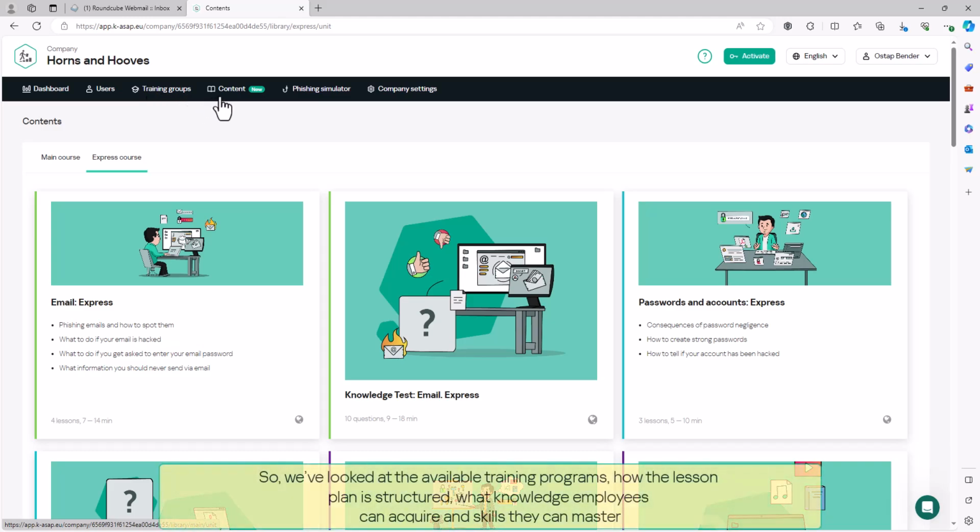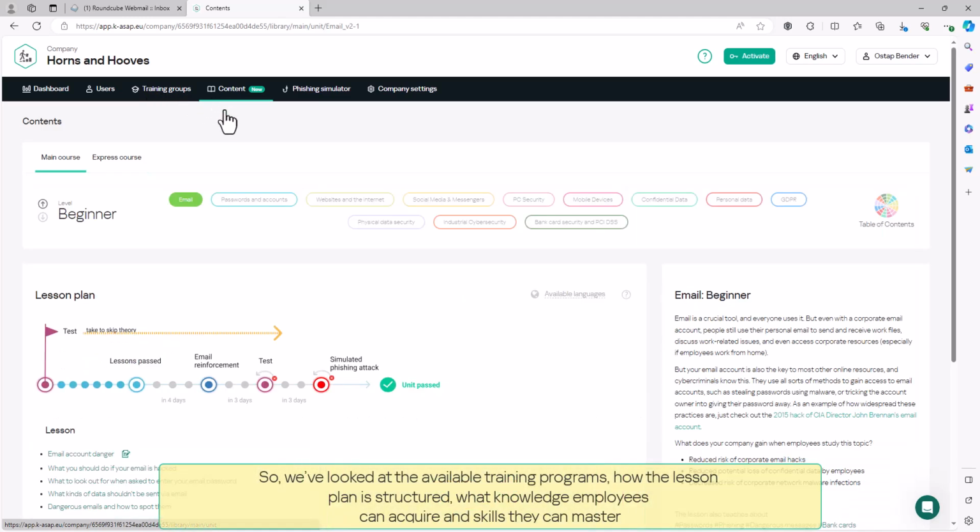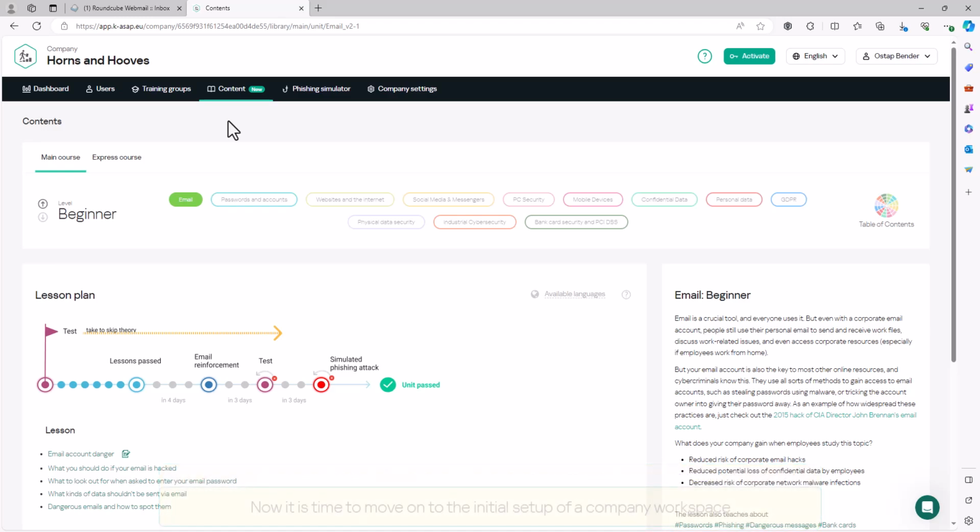So we've looked at the available training programs, how the lesson plan is structured, what knowledge employees can acquire and skills they can master. Now it is time to move on to the initial setup of a company workspace. We'll tell you about that in the next video.